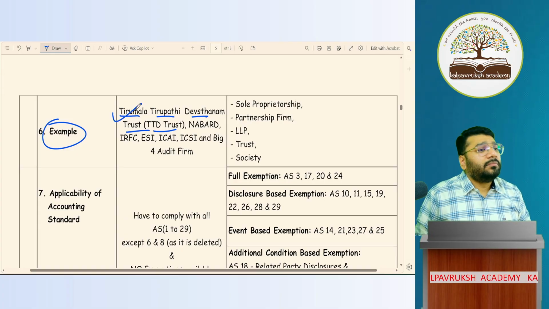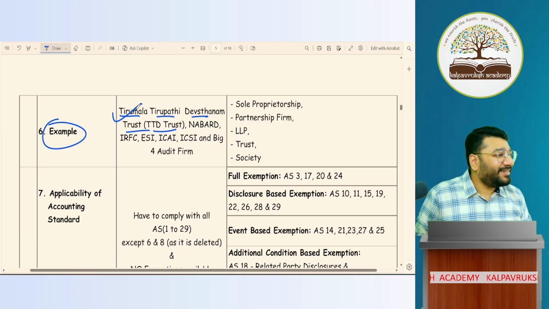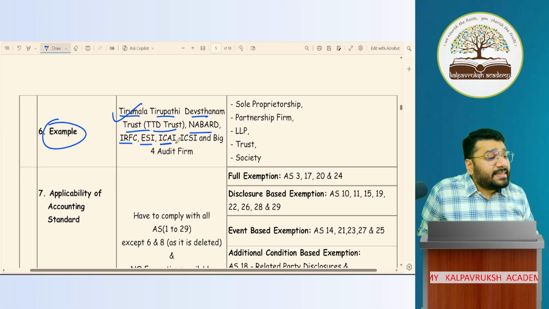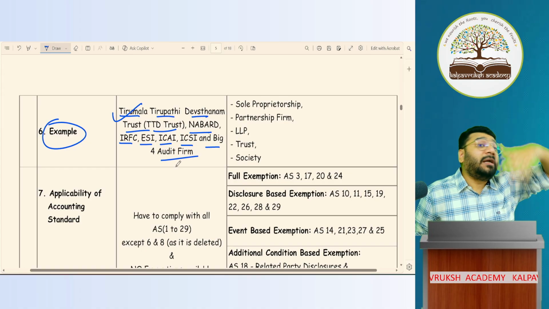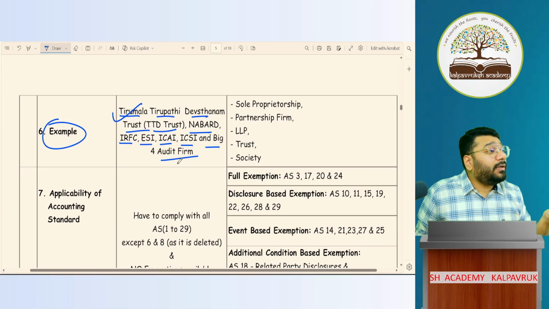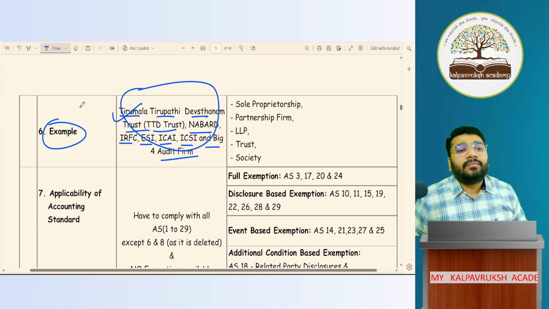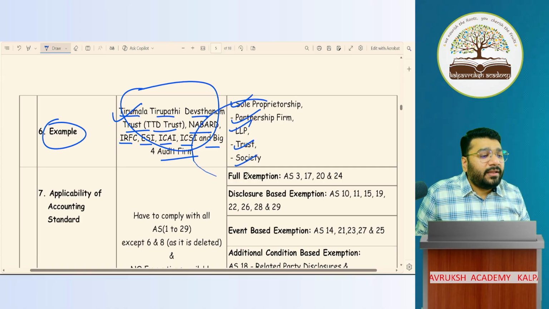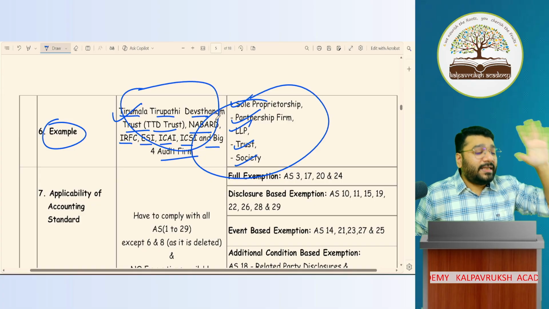Definitely turnover more than 250 crores. Then comes NABARD, IRFC, ESI, ICAI, ICSI, and all the big four audit firms. The big four audit firms have multiple branches across India; all of them put together, turnover will easily cross 250 crores. So all of them come under large entity. Any sole proprietorship concern, partnership concern, LLP, trust, society will come under MSMEs, provided those 5 conditions are satisfied.